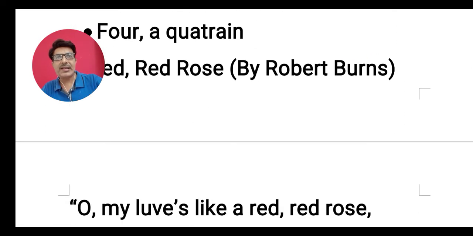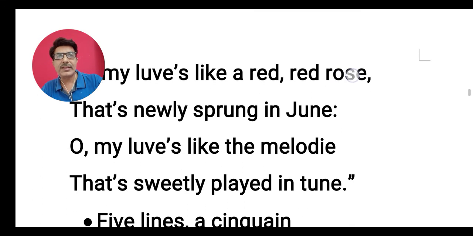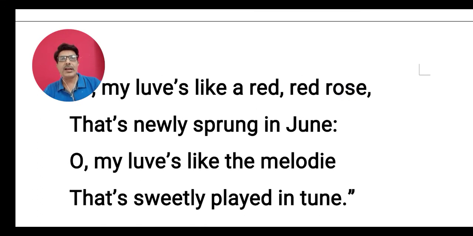There can be a stanza of 4 lines also. Here we have taken one example from Robert Burns' poem entitled A Red, Red Rose. You can see this example of 4 lines. Oh, my love is like a red, red rose that's newly sprung in June. Oh, my love is like a melody that's sweetly played in tune.